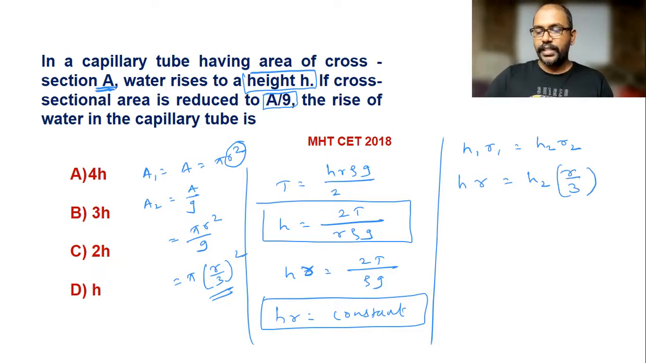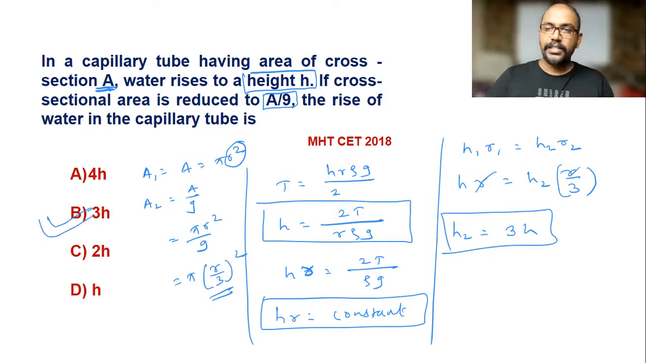Then after solving this, we get h2 is equal to, the r we can cancel, h2 is equal to 3h. So h2 is equal to 3h, and 3h is written in option B. So option B is the correct option here.